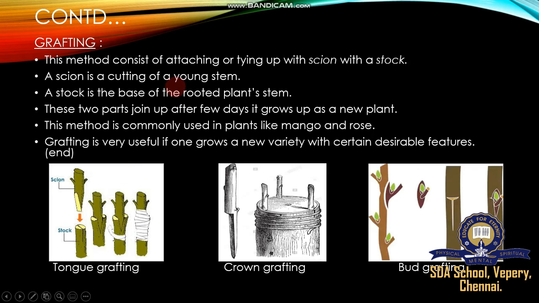In grafting, remember two important terms: stock and scion. The stock is a well-rooted potted plant. The scion is a matured small branch of a plant stem. The scion is attached to the stock to develop into a new plant.